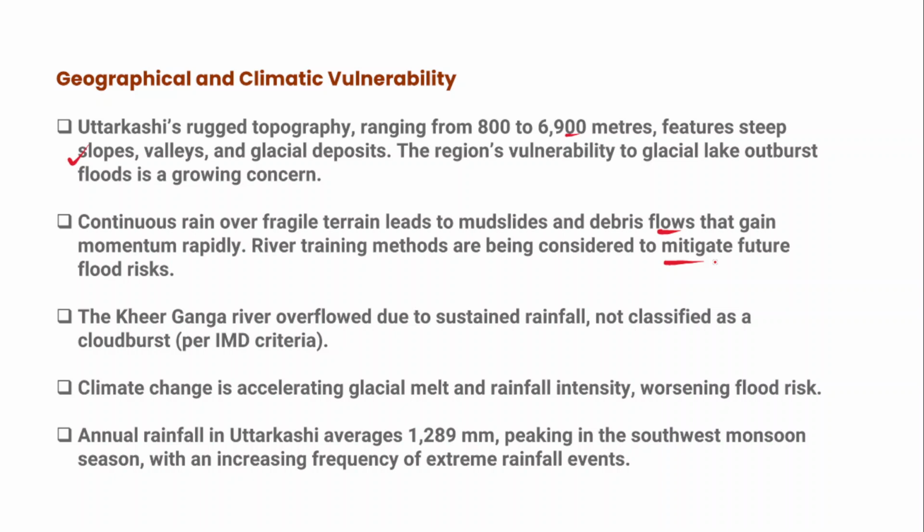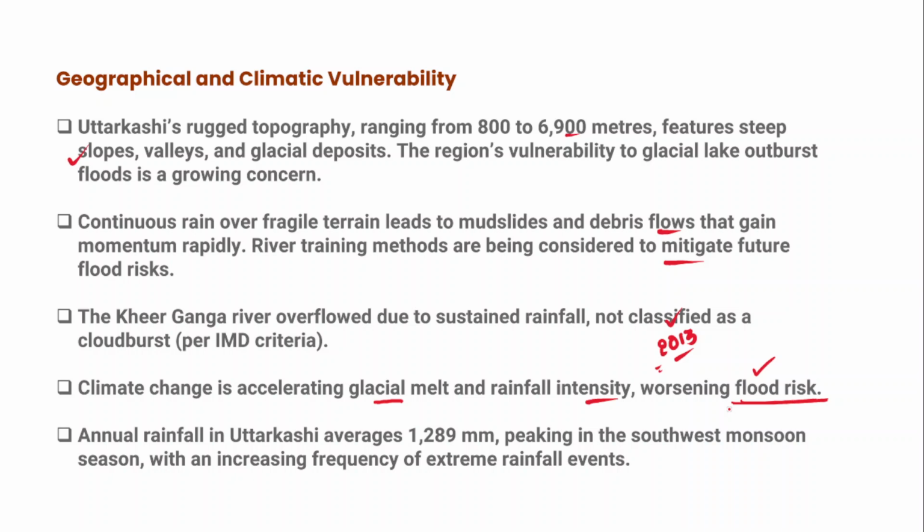And in fact, climate change is another factor responsible for cloudbursts, because climate change has been increasing the glacial melt and the rainfall intensity as well, and that triggered the 2013 Uttarakhand cloudburst, right? So it was a major disaster. Around 8,000 people lost their lives during the 2013 Kedarnath cloudburst, right? All these things would further increase the flood risk as well. Because of climate change, what has been happening? Glaciers are melting, and melting glaciers would further increase the flood risk of states like Uttarakhand.